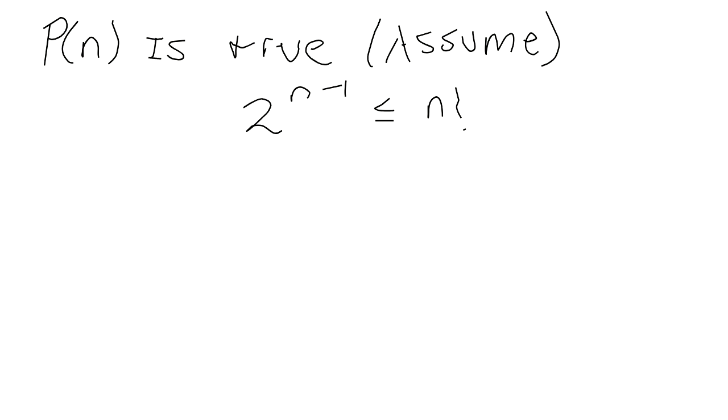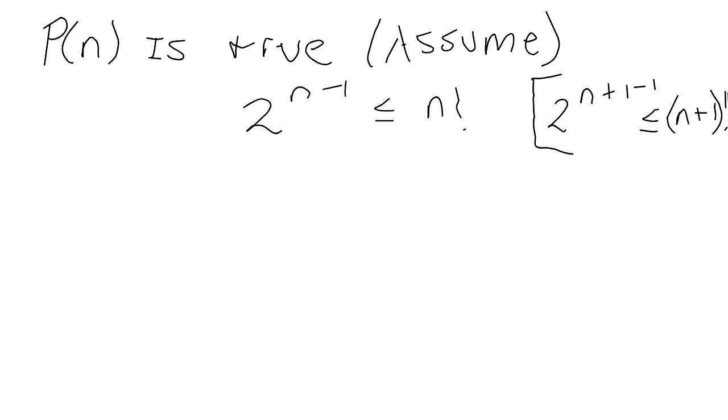All right. So here's what we can do. Let me show you what is going to happen, because when you're doing these, you need to know what you're heading towards. We need to show that 2 to the n plus 1 minus 1 is less than or equal to n plus 1 factorial. That's what we want to show.